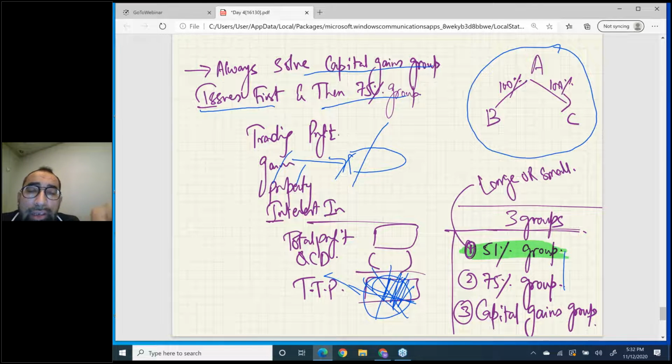My dear student, first your capital gains and capital losses issues must be resolved, then you can calculate correct TTP. So this is a must-follow order: whenever two groups come together in the exam, capital gains group and 75% group, it's mandatory for you to solve the capital gains group working first and then the 75% group. I hope you got it.